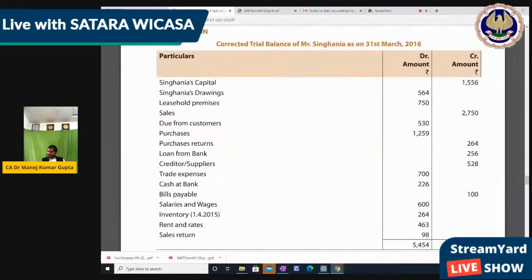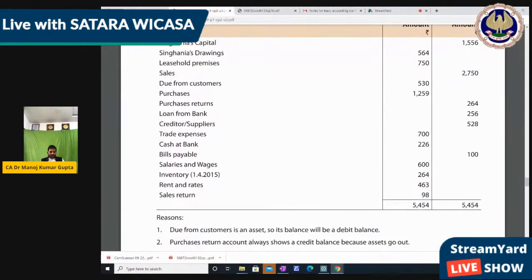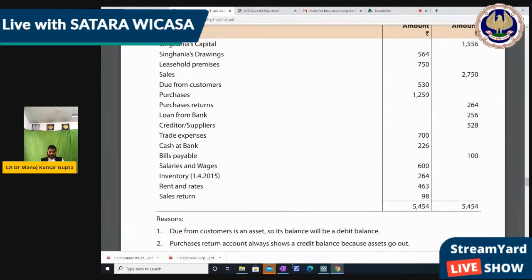Then why does it not tally? Let's check. 564, 750, 530, 1259, 700, 226, 600, 264, 263 and 98. Maybe this total is also different, right?